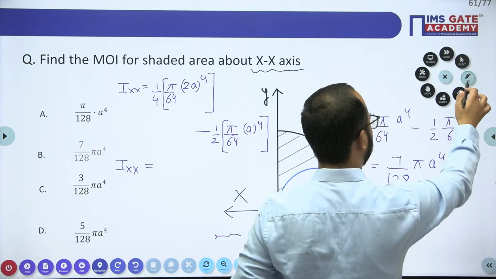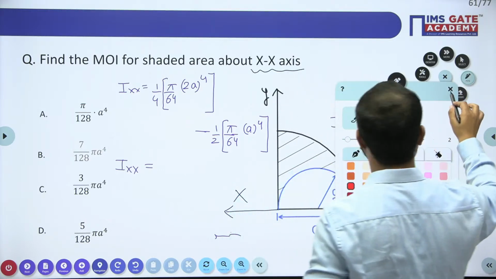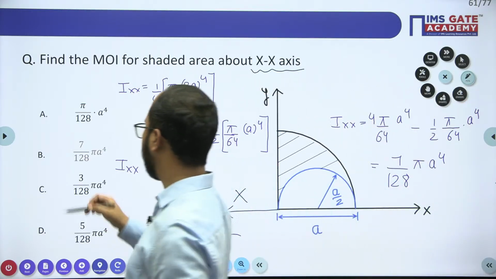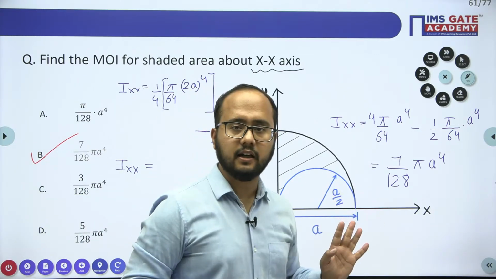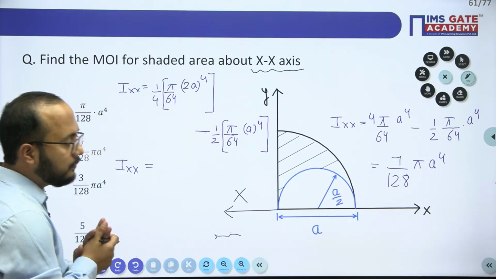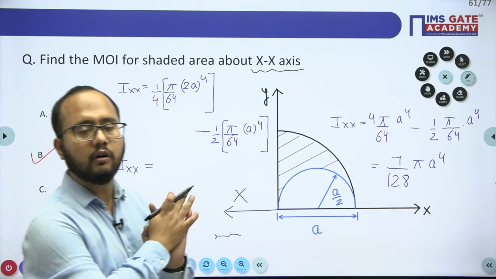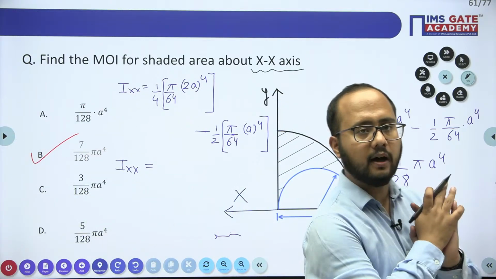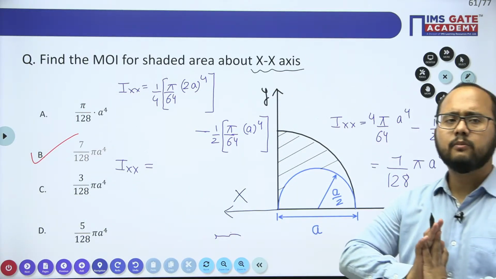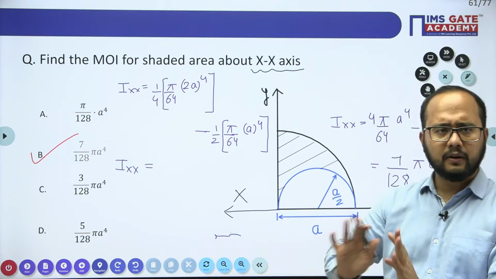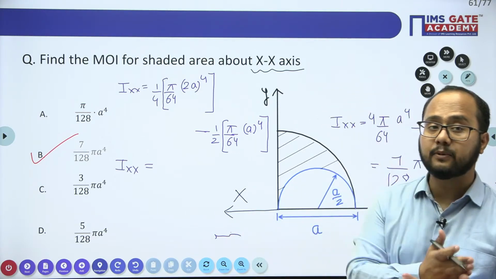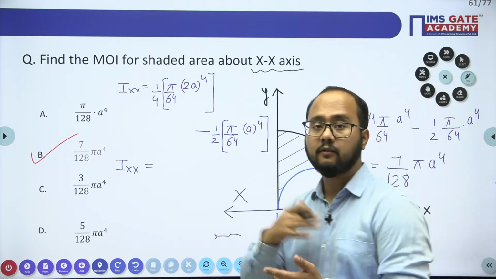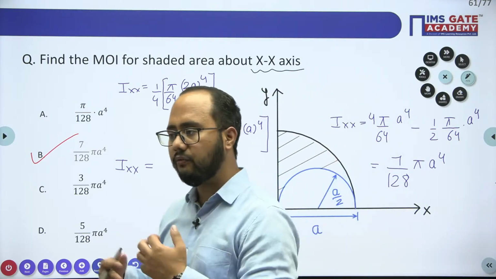We'll see whether any option is matching or not. Yes, option B is matching here. So that is the correct answer. I hope you got the idea how to solve such types of moment of inertia numericals. Moment of inertia numericals are very easy. If you solve PYQs, then it is more than sufficient. But you need to take care of chapters like friction, equilibrium, and thrust. These chapters are very important.